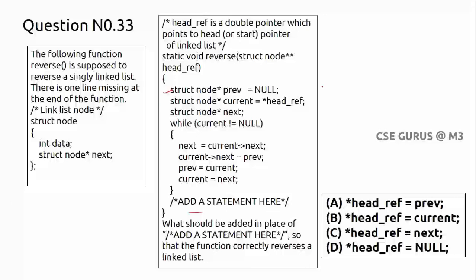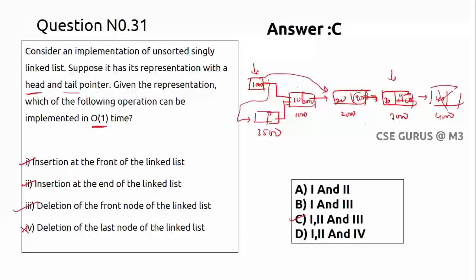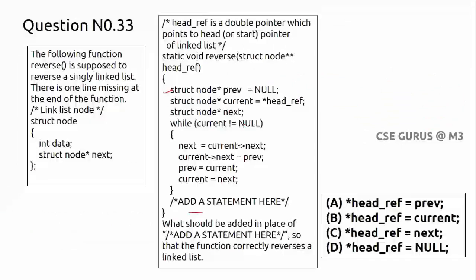Okay, everything is fine. That means whatever nodes you are giving, as I explained here, you are printing everything. You are making this head pointer, I mean everything in reverse, but this head pointer has to go here, right? So you can see here, while current is not null, everything you are making. If you clearly check it out one by one, you will come to know which reverses the linked list. But the head node, you have to get it right. How to get that head node? Your head reference value should be the last one, which is previous, you can say. Okay, so this option here, you can check it out one by one, you can trace it out. So you can get the answer as option A.